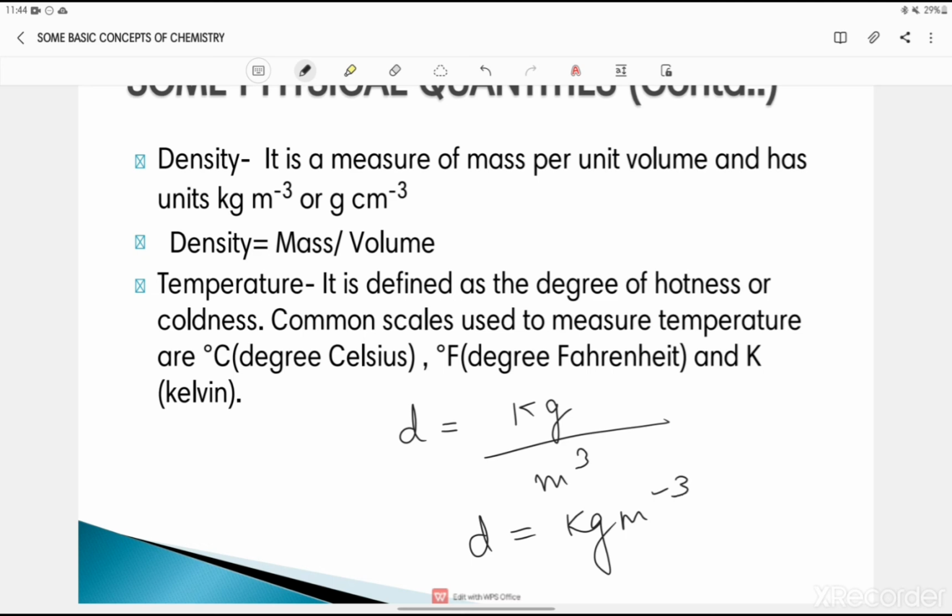Now why have I written minus here? Because it is in the division form. When I am taking it up in the numerator, I have to write minus here. Alright. So the SI unit of density is kg per meter cube, and I have derived this unit from the base unit. Correct.